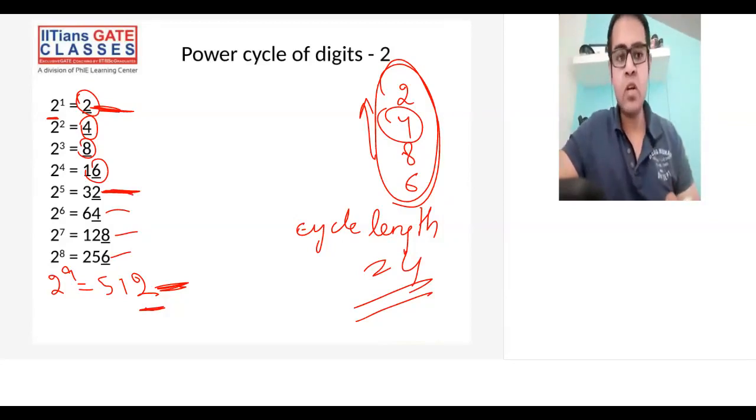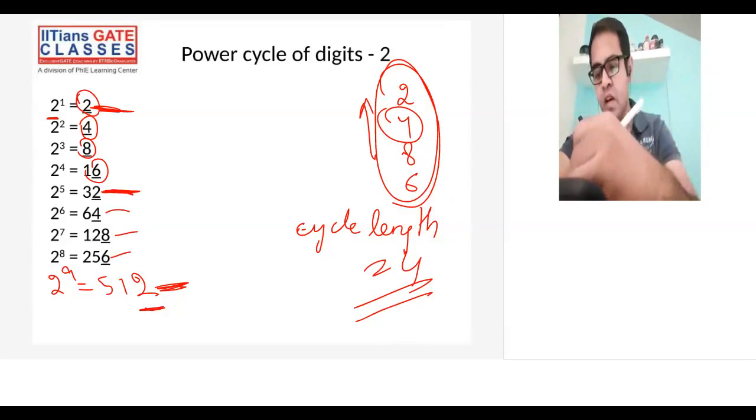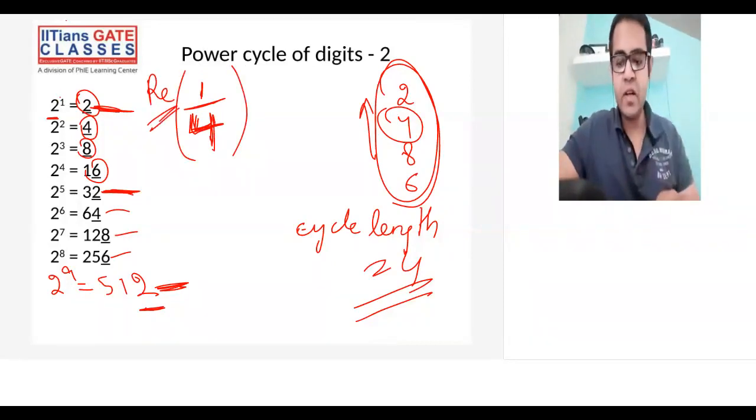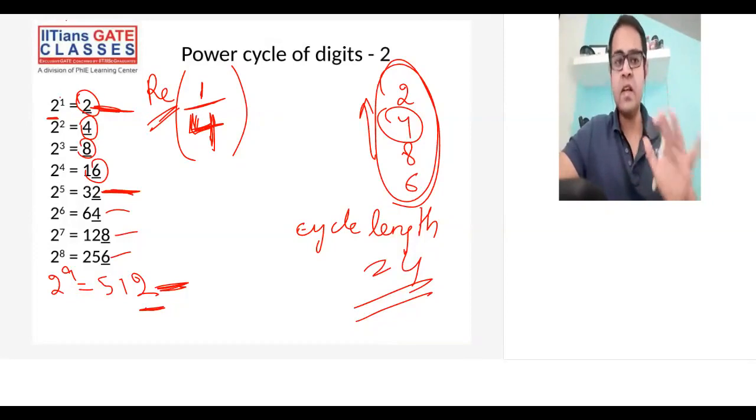Now, you divide whatever power you have been given by the cycle length, and calculate the remainder. Let's say the power is 1. Whatever power you have, you divide that by the cycle length and calculate the remainder.